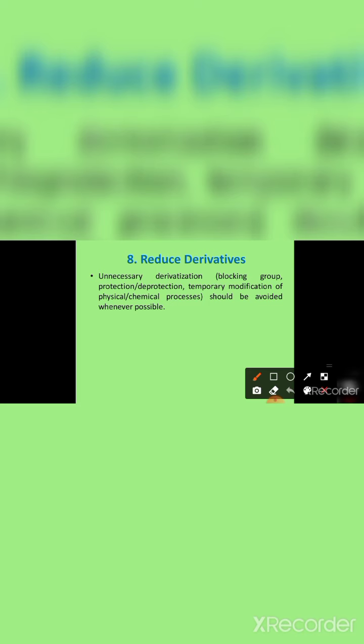The eighth one is reduce derivatives. We have to reduce unnecessary derivatives in green chemistry, such as blocking groups, protection and deprotection, and temporary modification of physical or chemical processes, which should be avoided whenever possible in green chemistry.